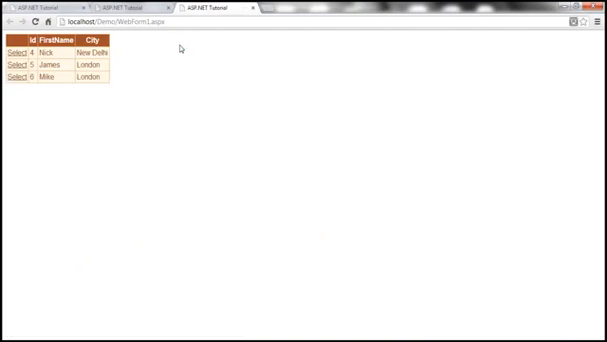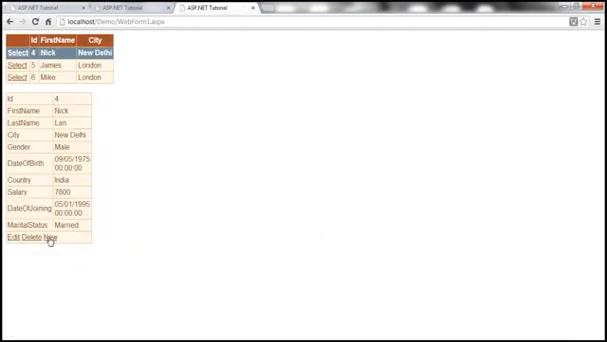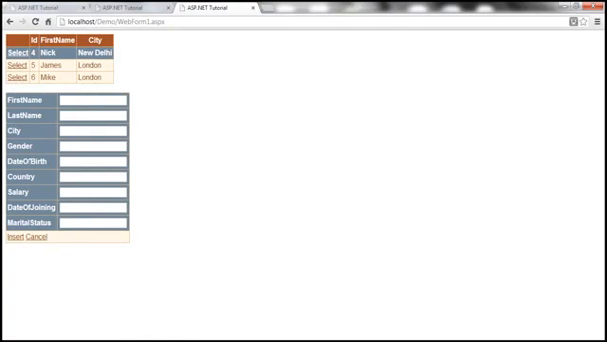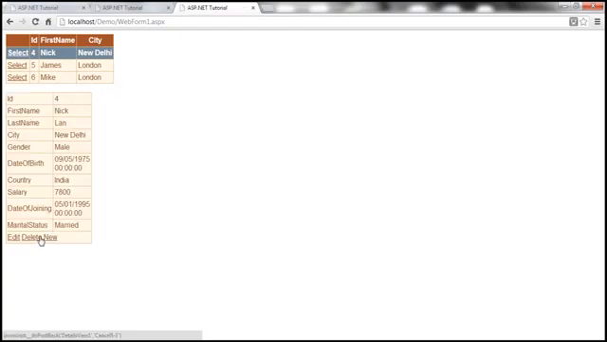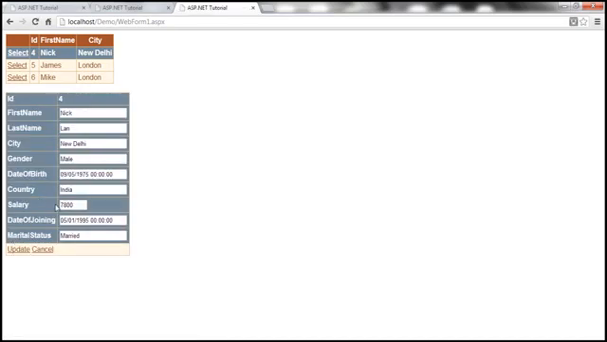So let me run this now and see if we have that problem gone. So Nick, I'm going to say new. Look at that, I don't have the ID column anymore there. And look at this, the columns are also in the order that I expect them to be.